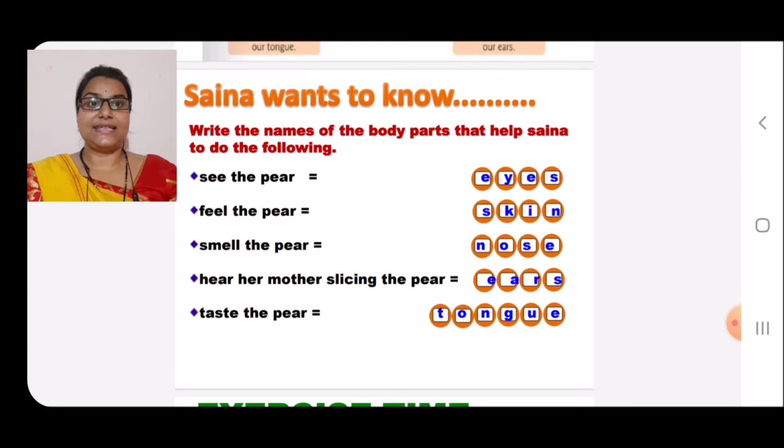Feel the pear. Skin. Smell the pear. Nose. Hear her mother slicing the pear. Ears. Taste the pear. Tongue. Let's go to the next question.